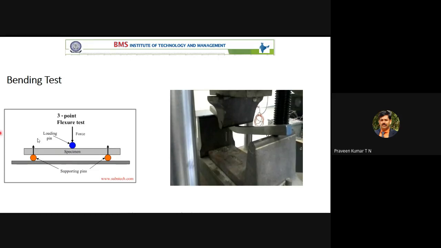So now this is 3-point bending. This is one support point. This is one more support point. It is almost like the pillars of two bridges or an elevated